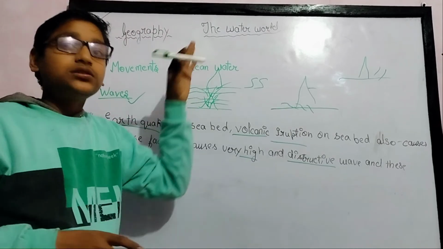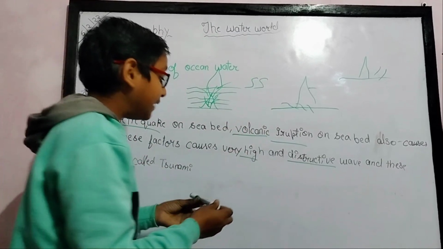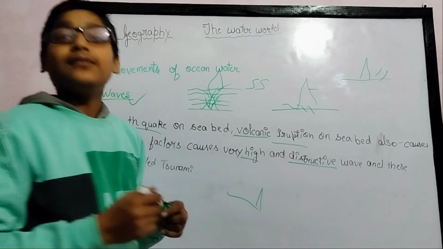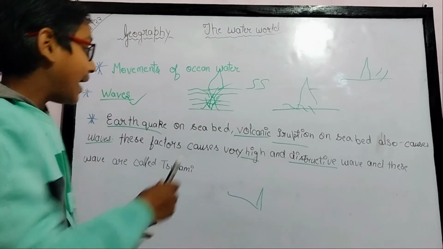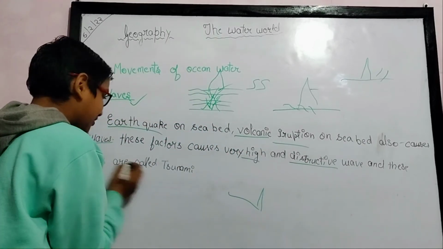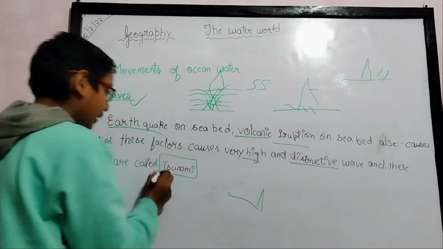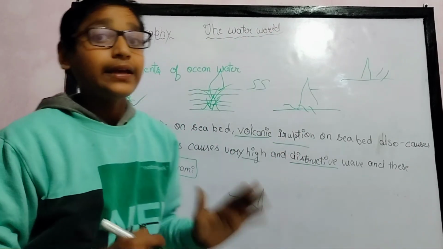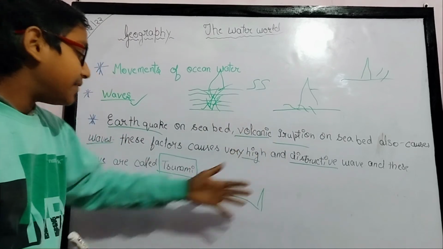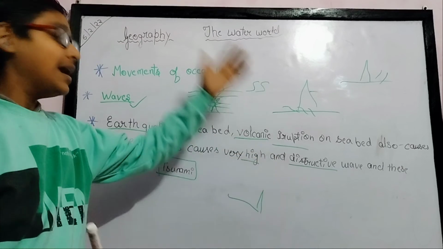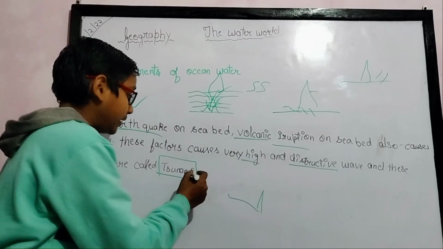So they can be very destructive if they reach the coastline. When waves are very small, they are just the waves that we are studying. But if these waves become very destructive and high, we call them tsunami.